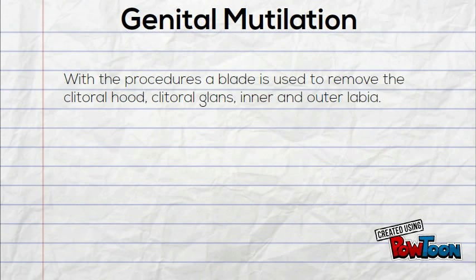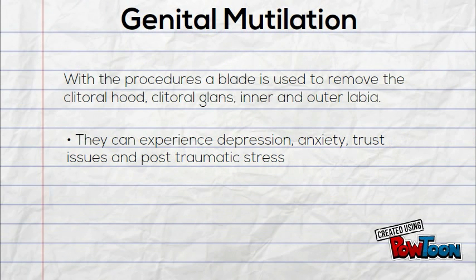With the procedures, a blade is used to remove the clitoral hood, clitoral glands, inner and outer labia. They can experience depression, anxiety, trust issues and post-traumatic stress. Also come a lot of infections such as cysts, effects in childbirth and difficulty urinating.